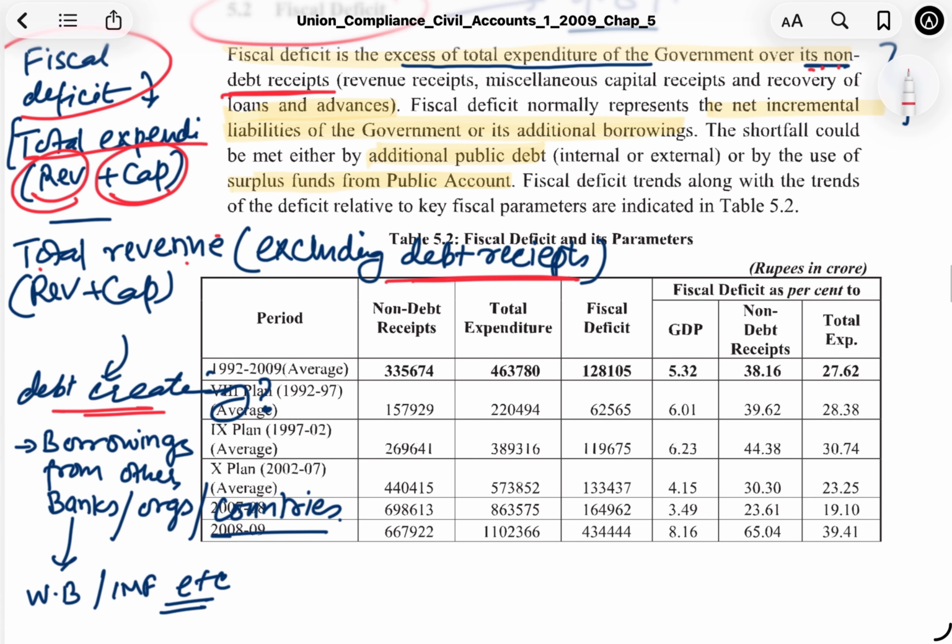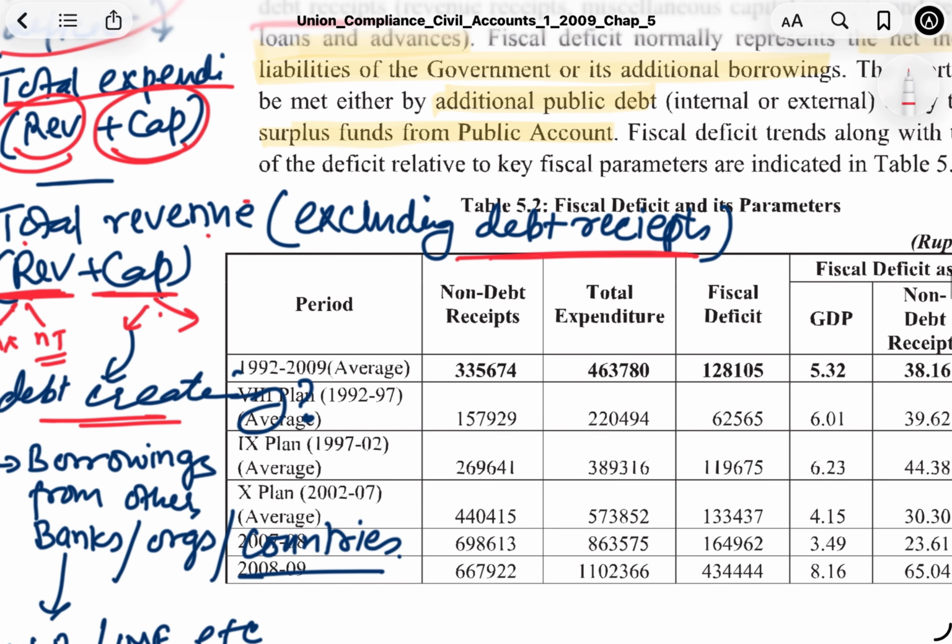Now, what are debt receipts? If you do not remember, get back to basics: total receipts have two components, the revenue receipts and the capital receipts. Okay, revenue receipts have two parts: tax receipts and non-tax receipts. Capital receipts, on the other hand, also have two kinds. One is debt creating, another is non-debt creating.